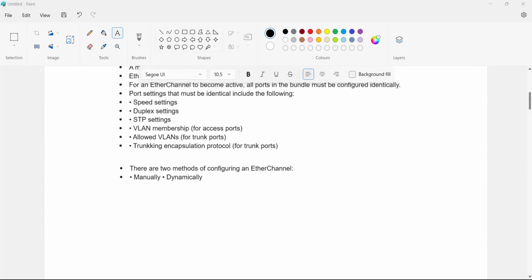How will we configure it? Write down the basic commands. And before that, the dynamic EtherChannel methods.